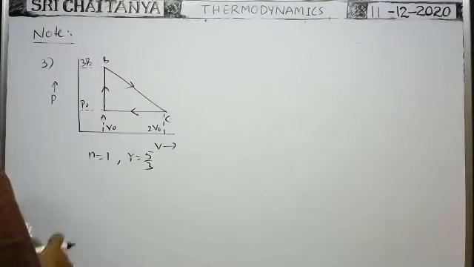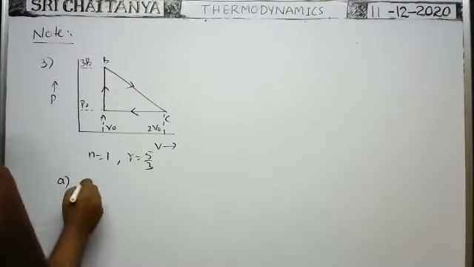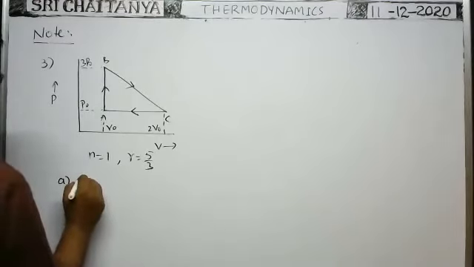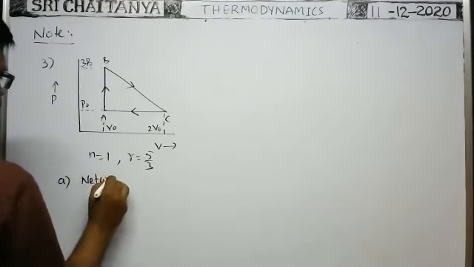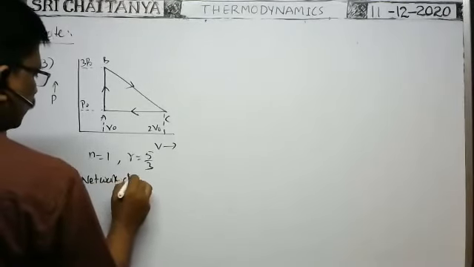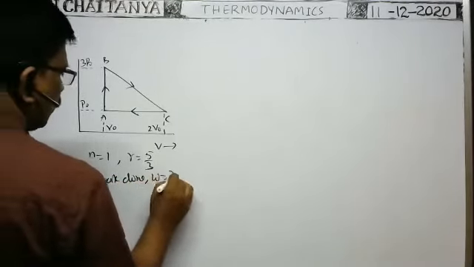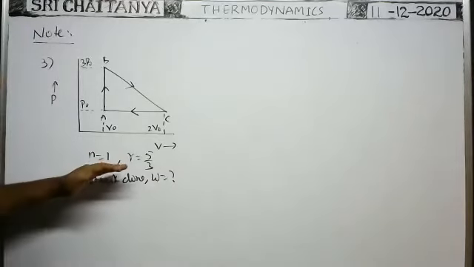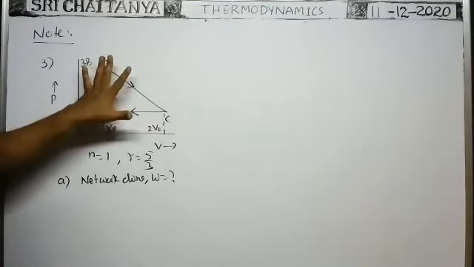So first, what is the work done by the gas in this process? Net work done in the cyclic process, W is equal to question mark. Net work done in the cyclic process means the area bounded by the closed curve.